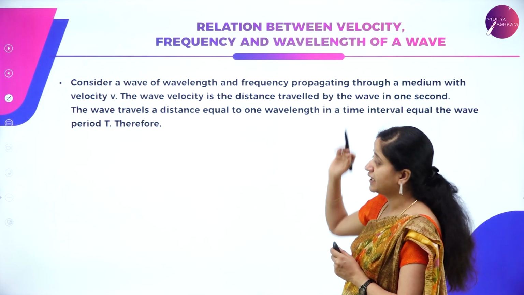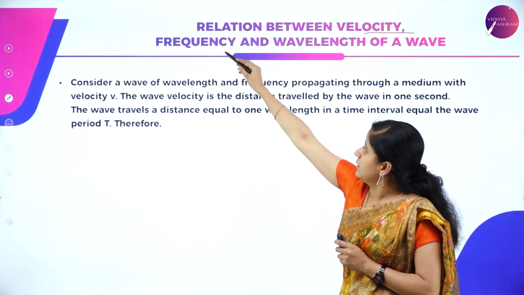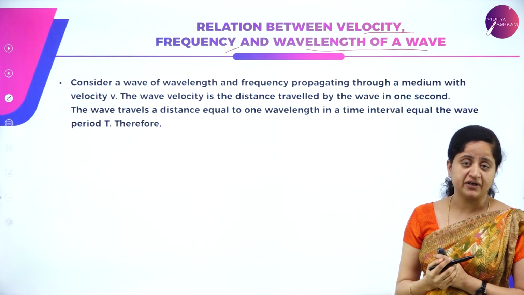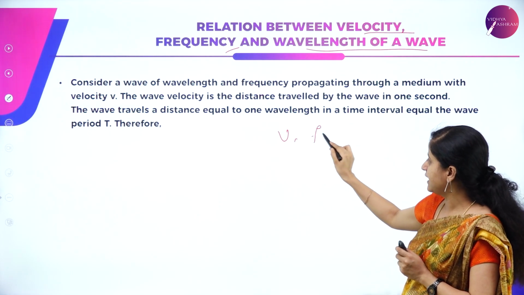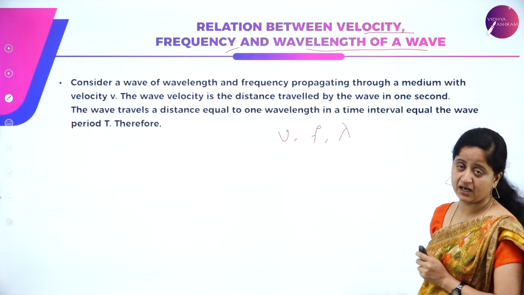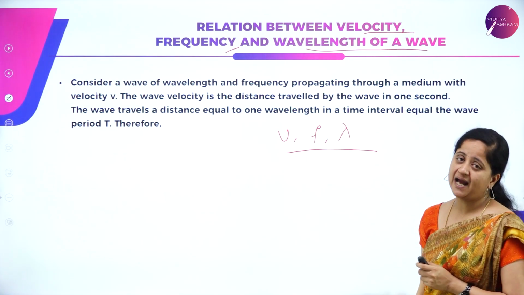Let us now derive the relation between these terms, that is velocity, frequency and wavelength of a wave. Velocity is given by v, frequency of wave is f and wavelength is lambda. We need to derive the relation between wave velocity, wave frequency and wavelength.